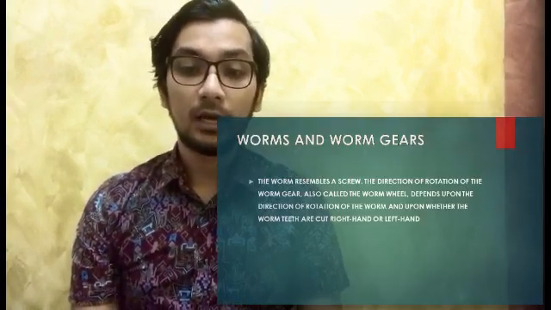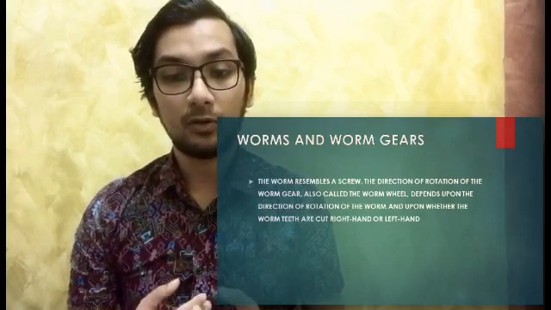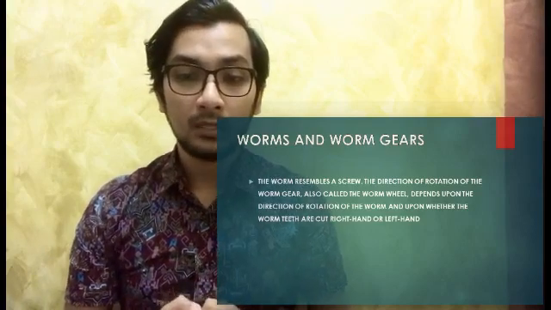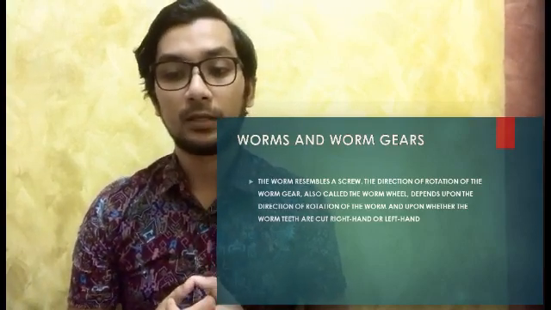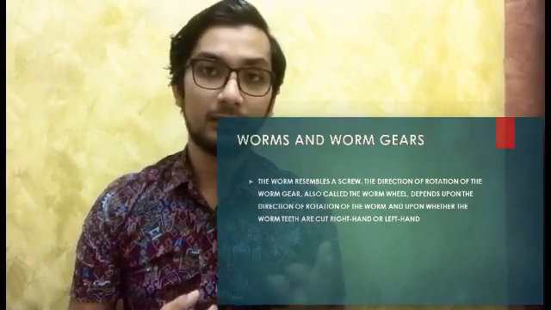And lastly are the worm and worm gear. The worm resembles a screw. The direction of rotation of the worm gear, also called the worm wheel, depends upon the direction of rotation of the worm and upon whether the worm teeth are cut right hand or left hand. So that's all for me for the definition and types of gear.